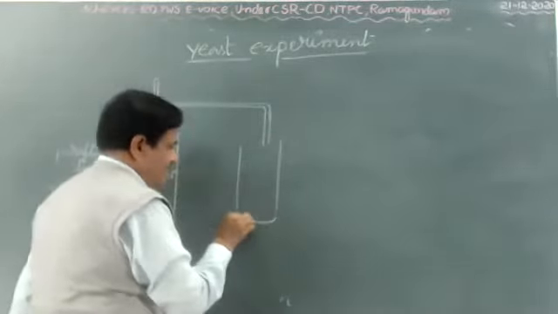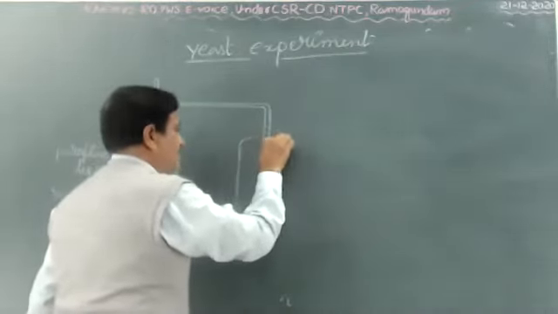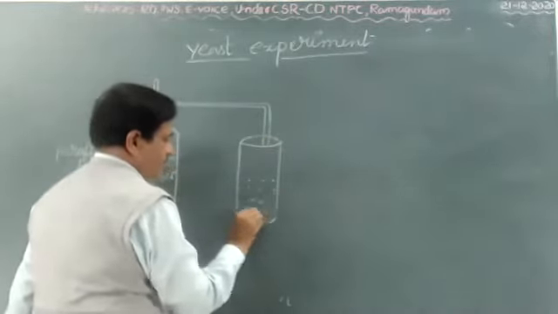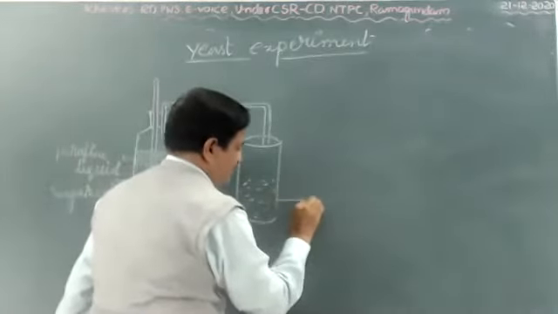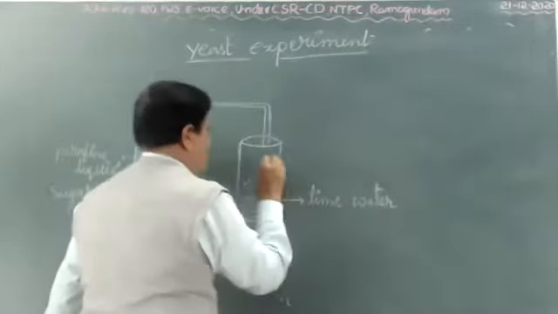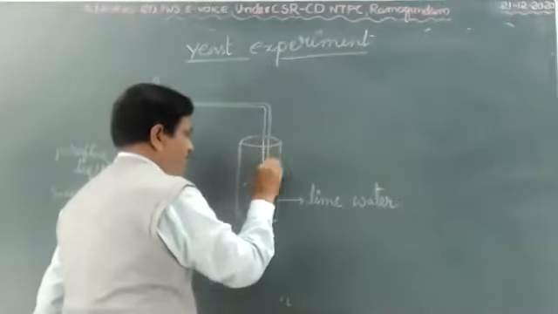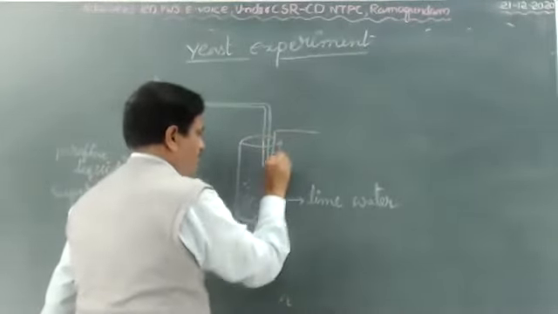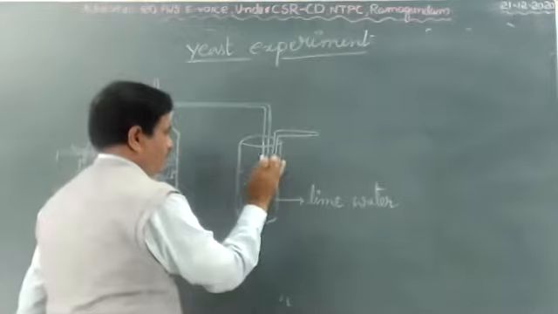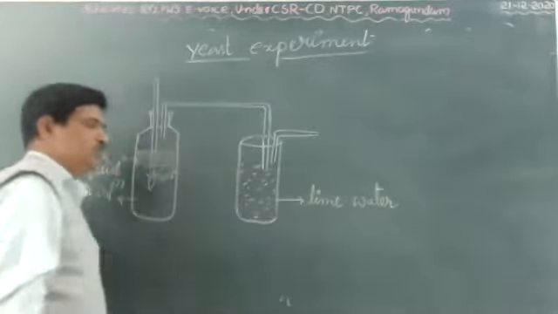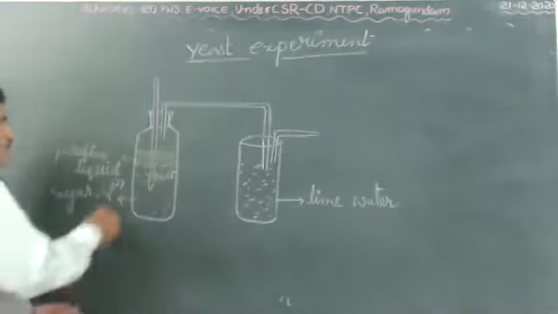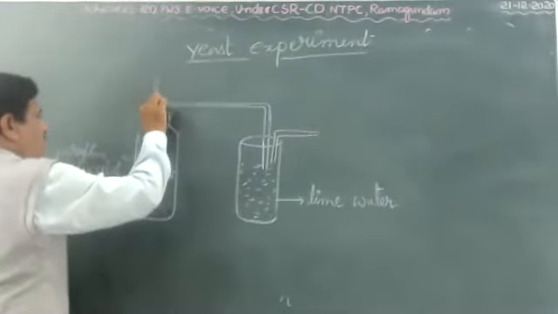This is the beaker with lime water. Here, one is the thermometer. This is the primary reading, you note it down.